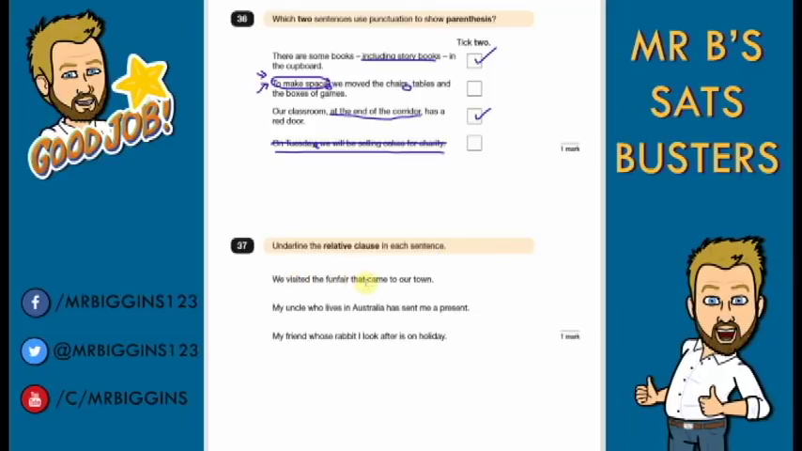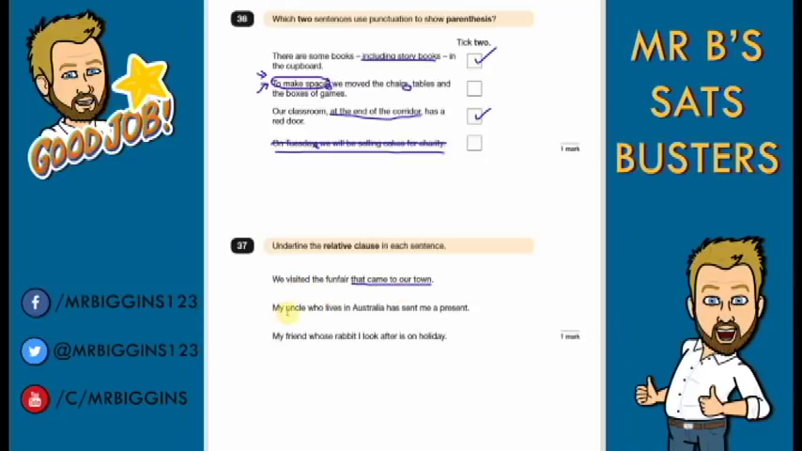Question 37. Underline the relative clause in each sentence. We visit the fun fair that came to our town. My uncle who lives in Australia has sent me a present. My friend whose rabbit I look after is on holiday. So a relative clause is a clause, again, it's a type of parenthesis, but it always starts with a relative pronoun, so they're easy to spot.